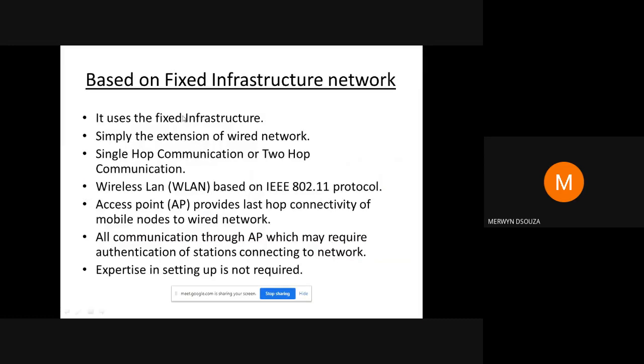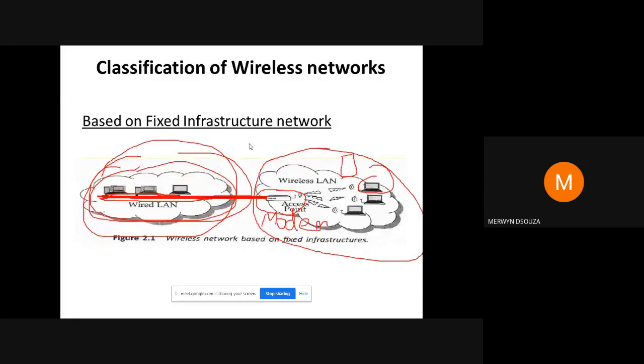So you can see here, it uses the fixed infrastructure. It is an extension of the wired network. You could use single hop communication or two hop communication. The wireless LAN network is mostly based on the IEEE 802.11 protocol. Then the access point provides connectivity of the mobile nodes to the wired network, like I've shown you here. These are your mobile nodes.